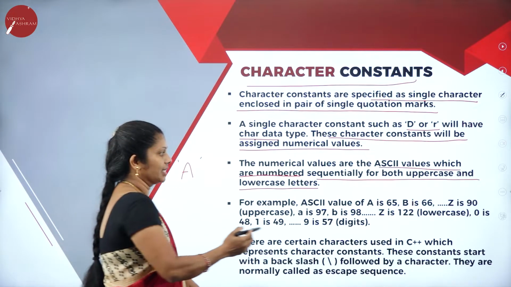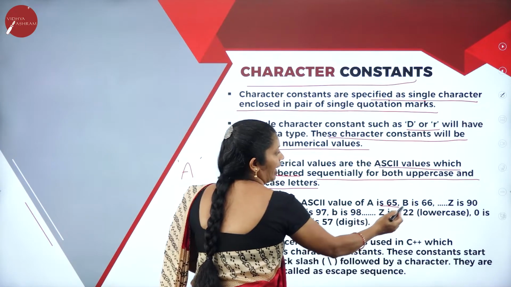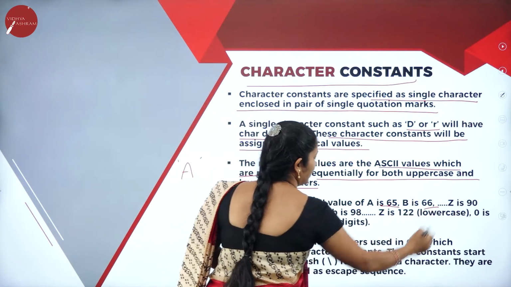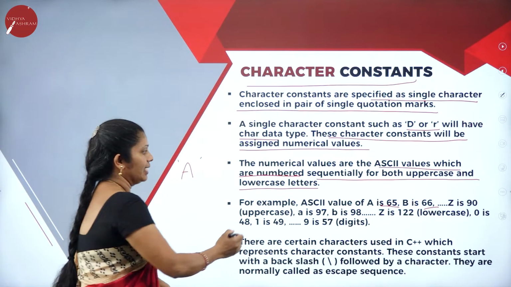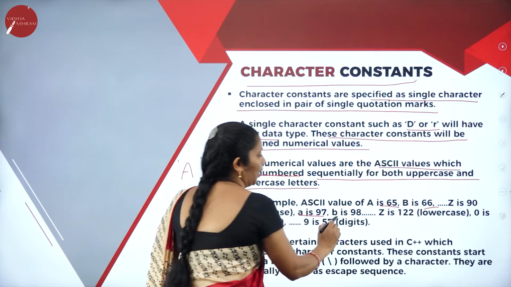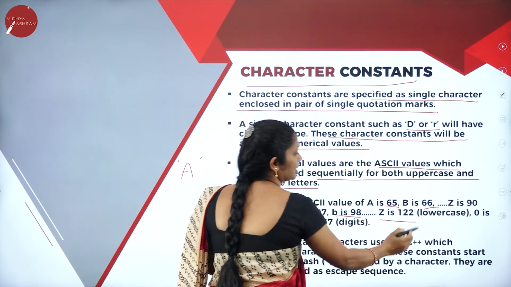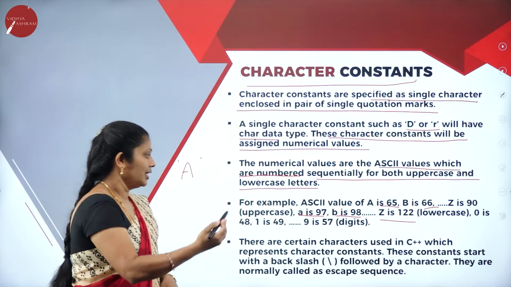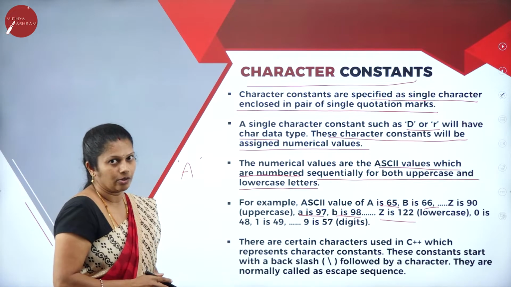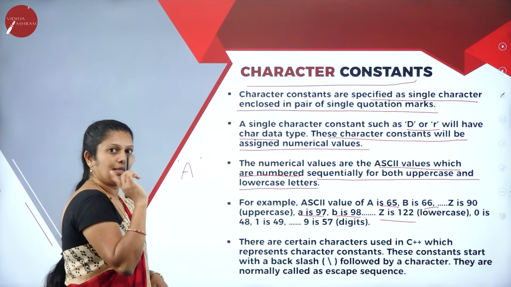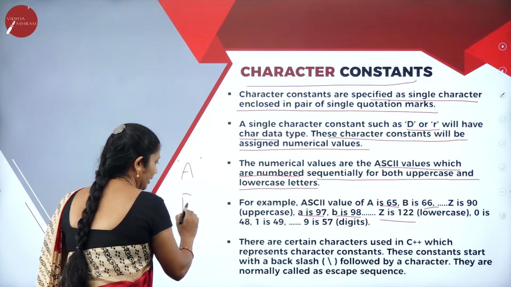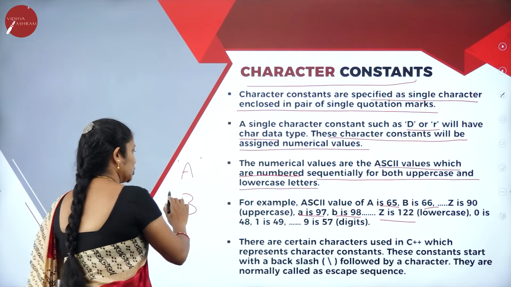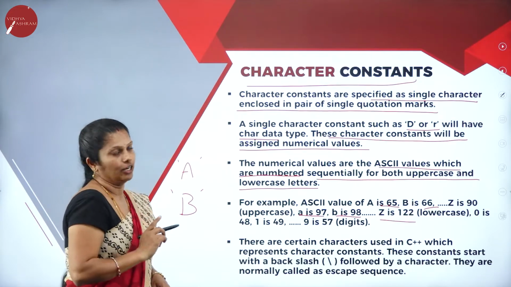The numerical values are ASCII values, which are numbered sequentially for both uppercase and lowercase letters. For example, the ASCII value of A is 65, B is 66 and Z is 90. In lowercase, a represents 97, b represents 98 and z represents 122. Like this, it will go on to represent character constants. In a character constant, the main thing you have to remember is that we have only one character, and it is opened as well as closed by single quotes.